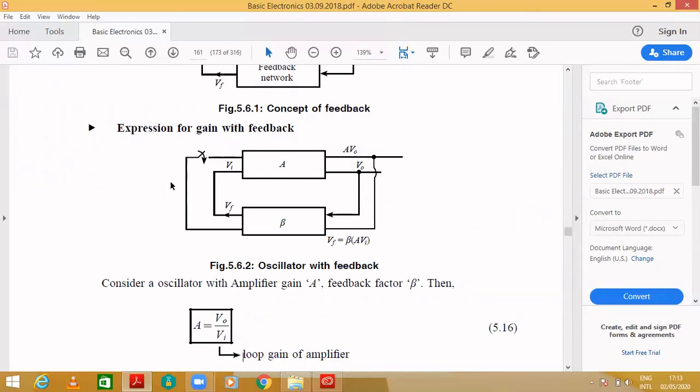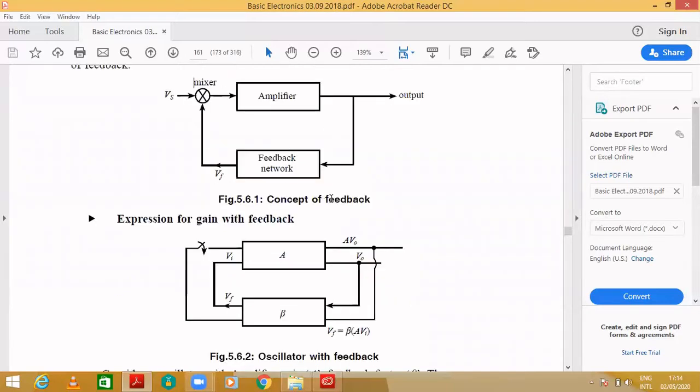source or anything. Just for understanding purposes, we are connecting one switch. So there is no input, but it is producing an output. So how will it be done? Let's see. The only difference between the feedback concept and the oscillator with feedback is that we are not giving any input and there is no mixer. So that's why there is no input and there is no mixer.